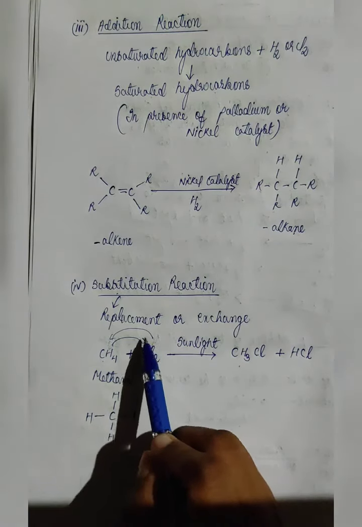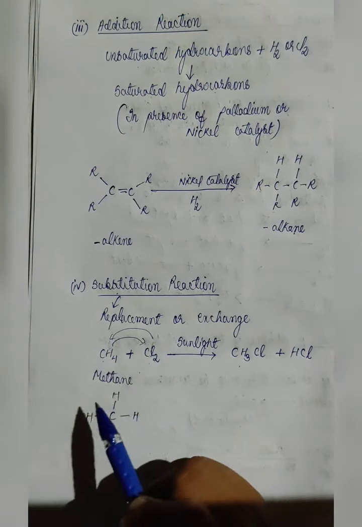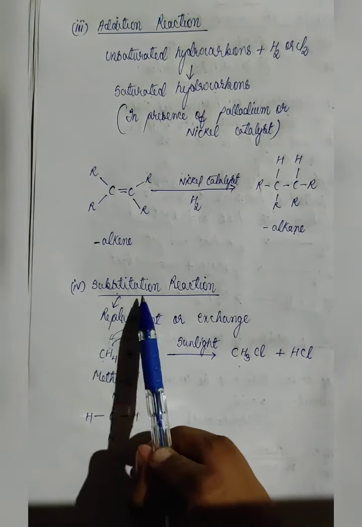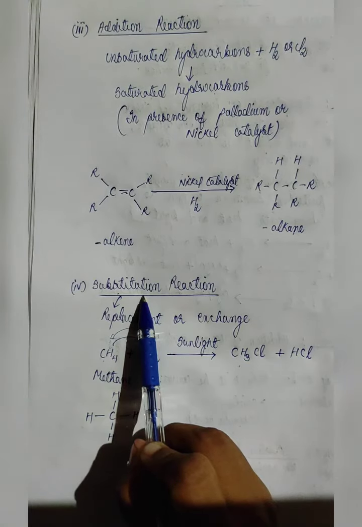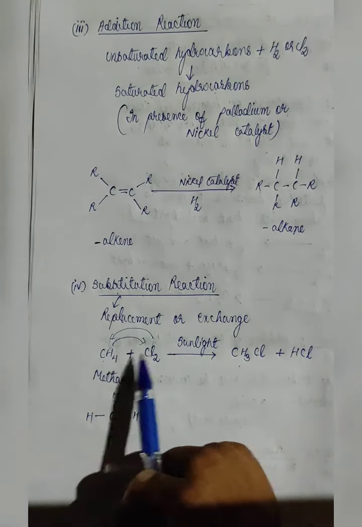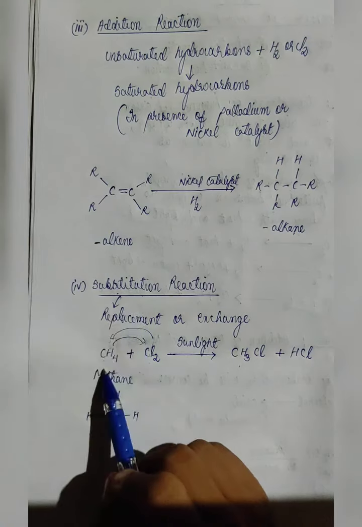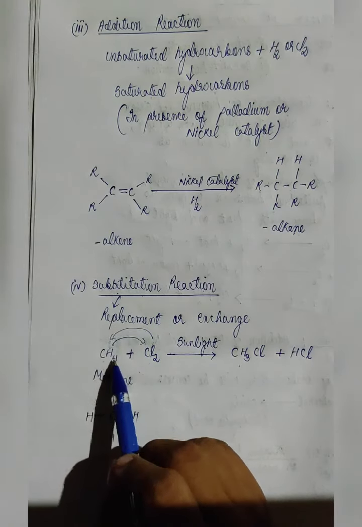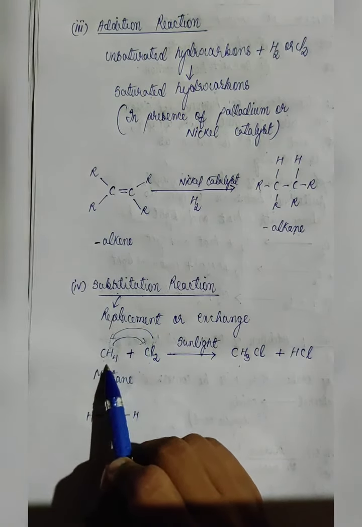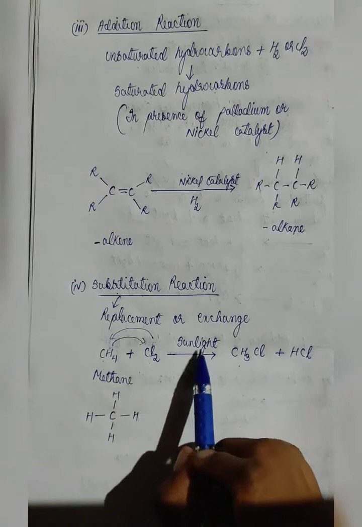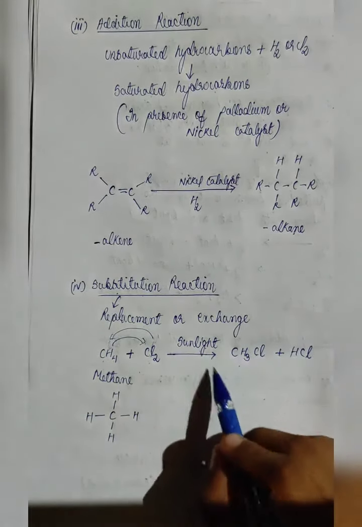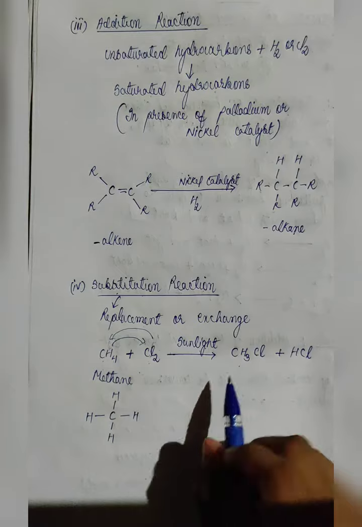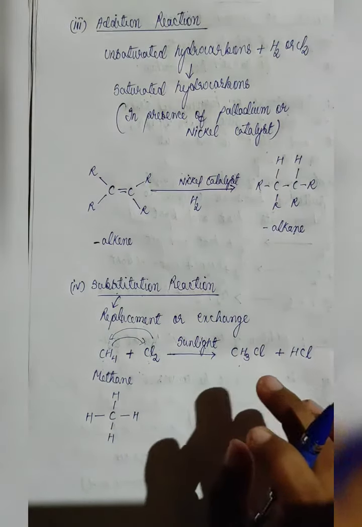So there is replacement or exchange of their position. So this is what substitution reaction talks about, that there will be replacement or exchange of their position. And also it tells us that when saturated hydrocarbon reacts with any halogen in presence of sunlight, the reaction tends to be very fast. And this is chloromethane.